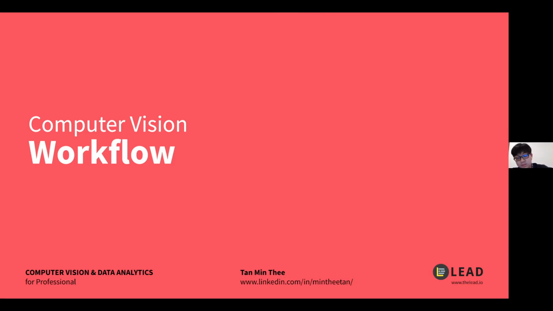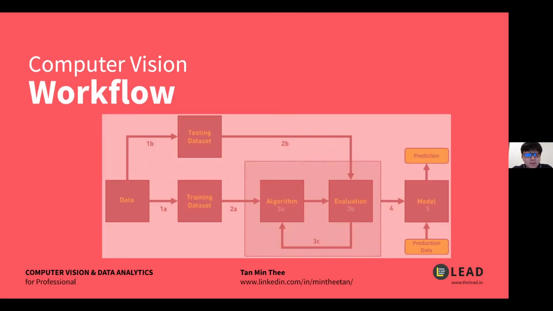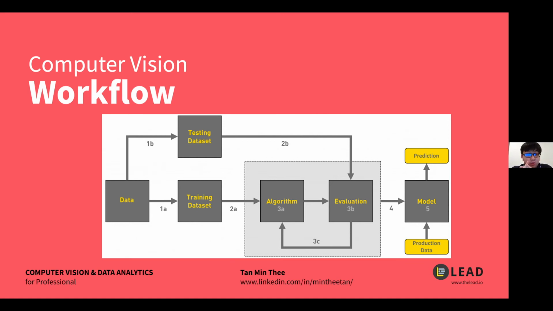So as you can see on the screen, the most important thing in a CNN project, a deep learning project, or a computer vision project, is the data. You really need a lot of data, and the data here means images.